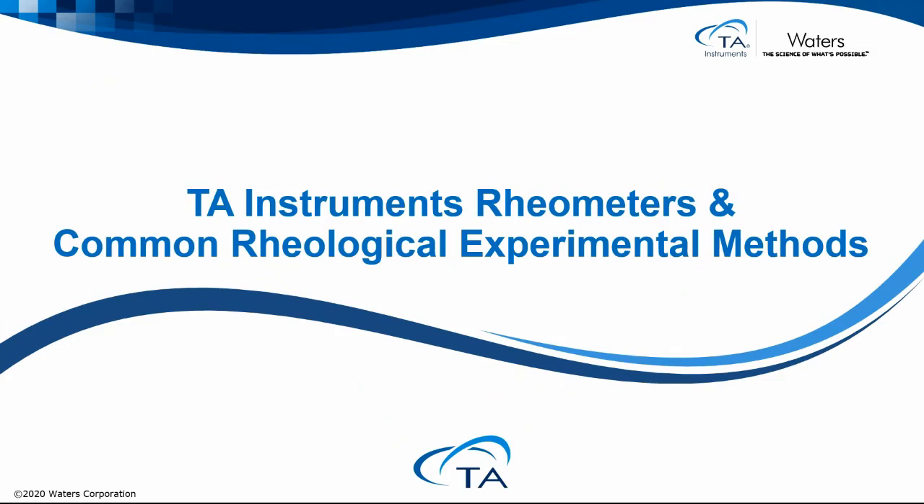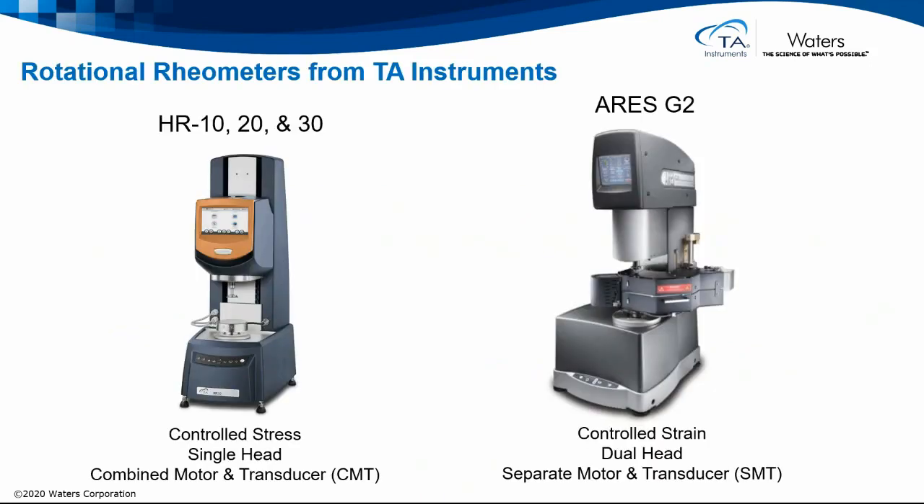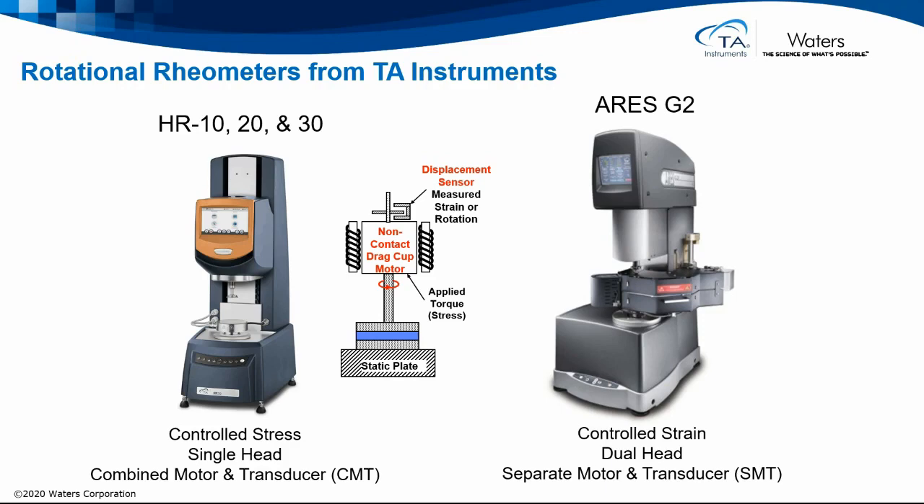So let's briefly look at TA Instruments rheometers and discuss the common rheological experimental methods. TA Instruments offer two types of rotational rheometers, the HR series 10, 20 and 30, and the ARES G2. The HR series is what we call a controlled stress single head rheometer, which means combined motor and transducer, CMT technology, as shown in this graphical representation.